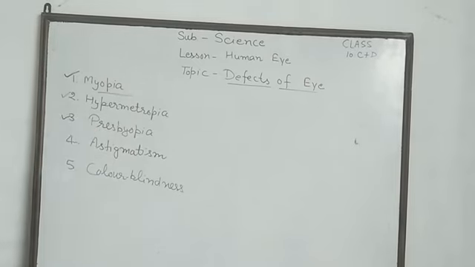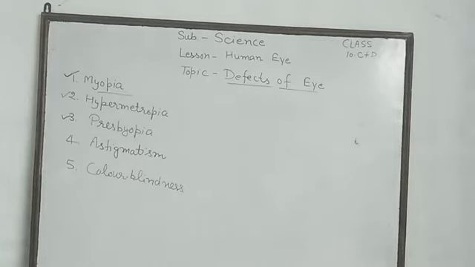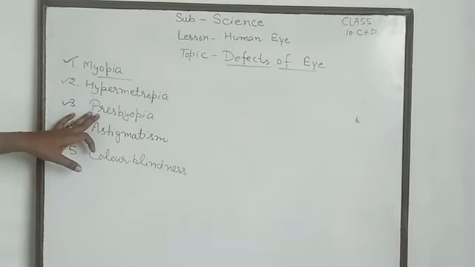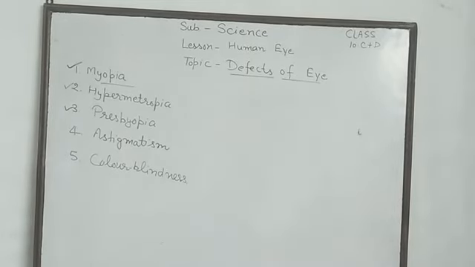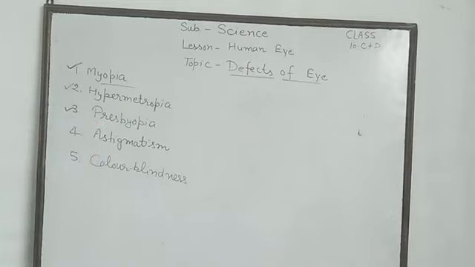And the third topic is presbyopia, जरा दूरदर्शिता. Sometimes a person may suffer from both myopia and hypermetropia. This type of defect is called presbyopia. The power of accommodation of eye reduces with aging due to weakening of ciliary muscles. Correction of presbyopia: the defects can be corrected by using bifocal lens in spectacles, in which one part of lens acts as a convex lens and other as a concave lens.